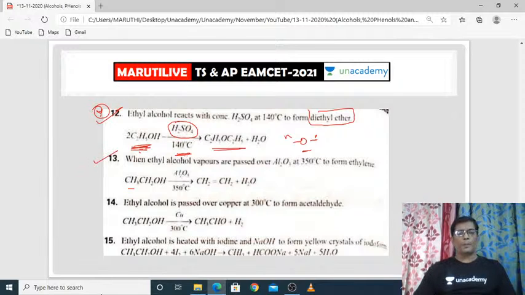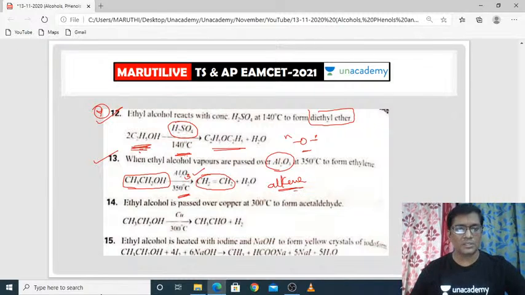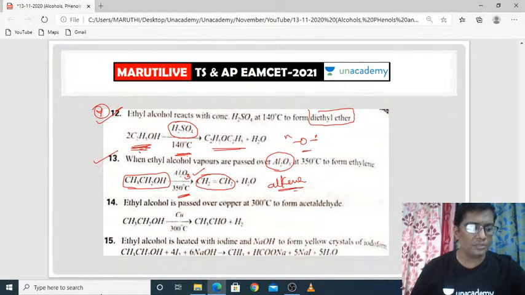One more important property: the same ethyl alcohol is passed over alumina, Al2O3. If you pass it over alumina at about 350 degrees Celsius, alcohol converts to alkene. So it is very important also.